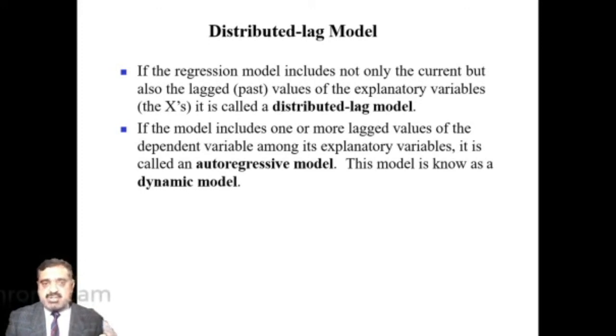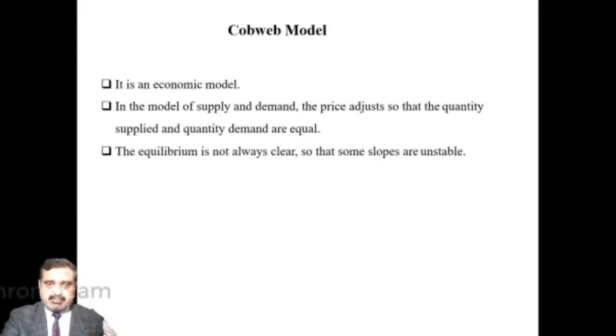So this model is known as a dynamic model. Then the Cobweb model. This is an economic model of supply and demand, where prices adjust so that the quantity supplied and quantity demanded are equal, and the equilibrium is not always clear, so that some slopes are unstable.